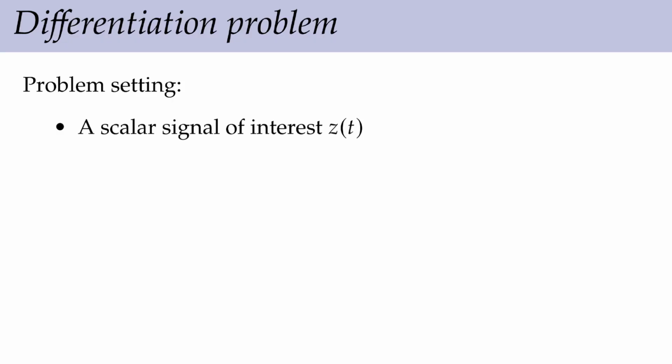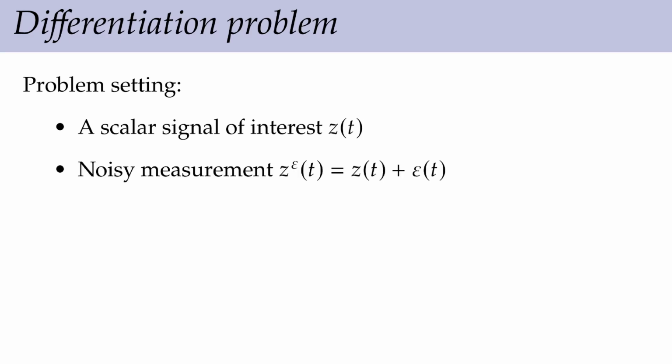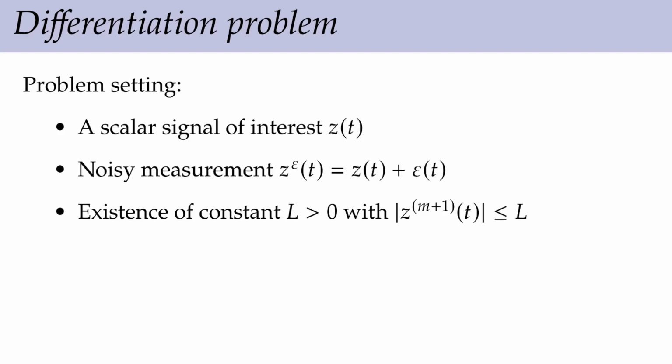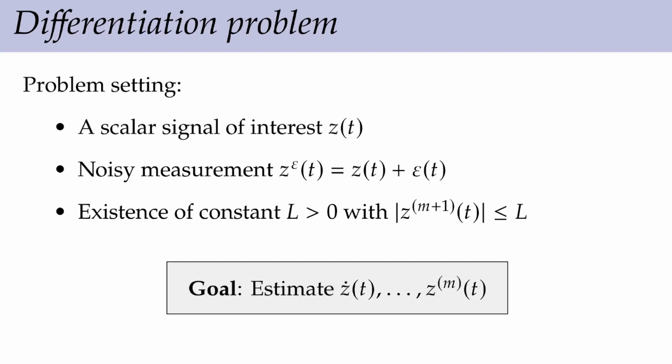In the differentiation problem, you have a scalar signal of interest, then you have a noisy measurement for it. Moreover, we assume that there exists a constant L, which bounds a high-order derivative of the signal of interest. And the goal is to estimate the first m derivatives of the signal. A differentiator is an algorithm that is able to achieve this goal.